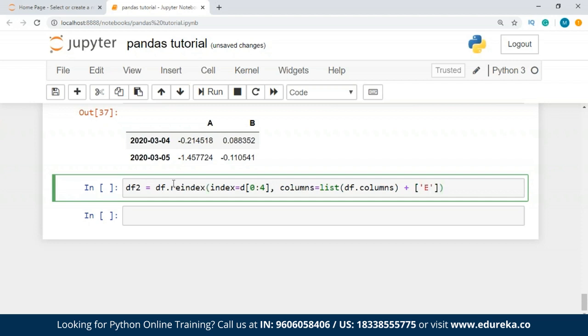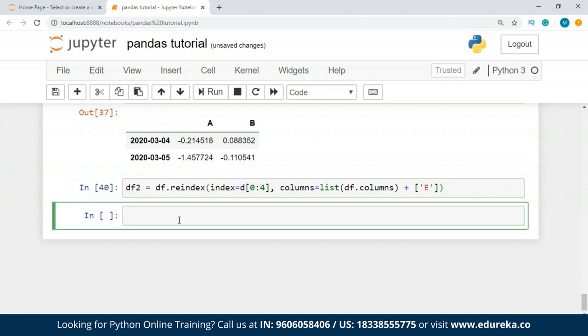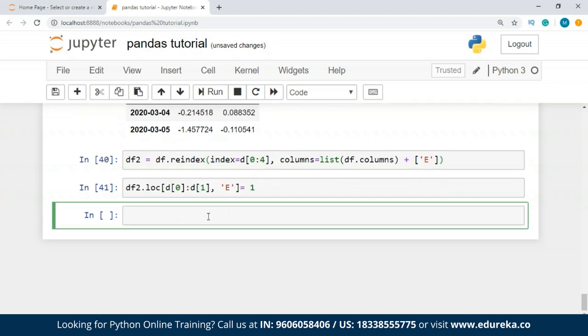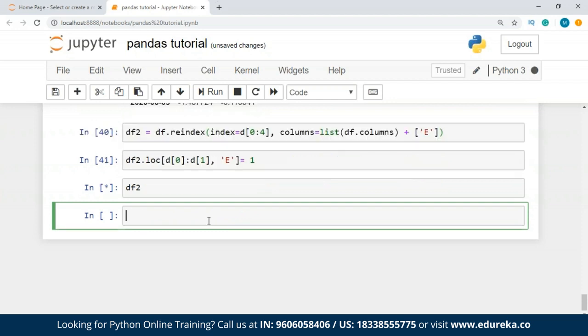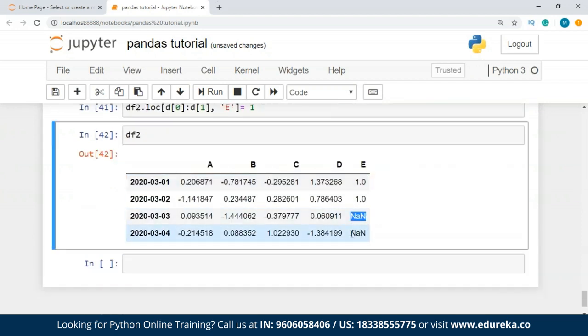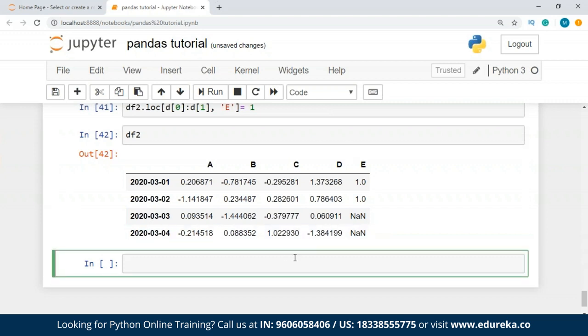e. All right, now what I'm going to do is I'll do loc. I'm going to check a few values. So instead of dates, I've taken d, guys. So d of 0 and d of 1 at e is equal to 1. Now let's check what is df2, guys. We have two null values over here. So this is how I'm going to show you how to handle missing values inside your data frame.